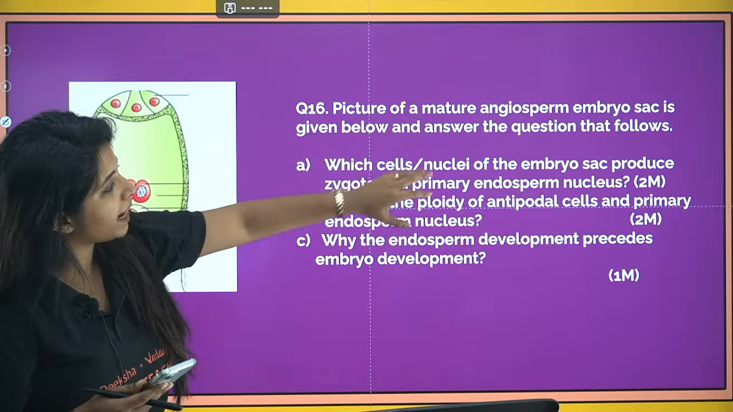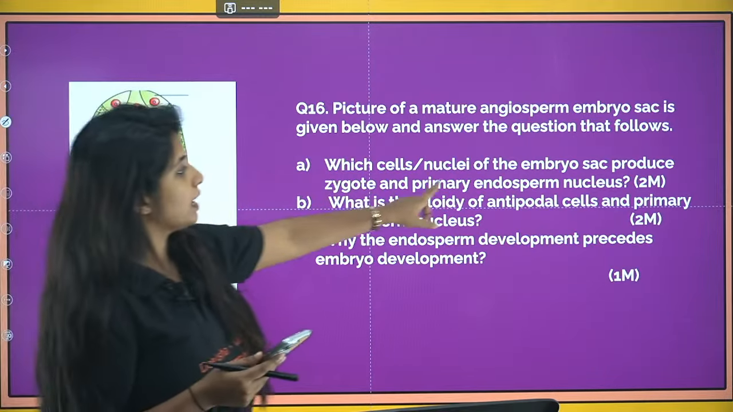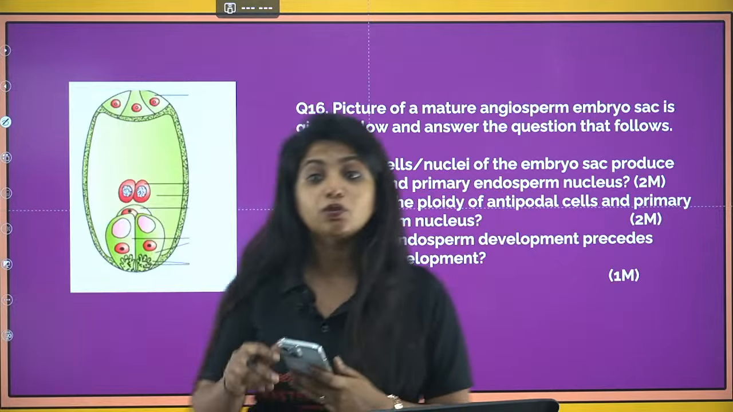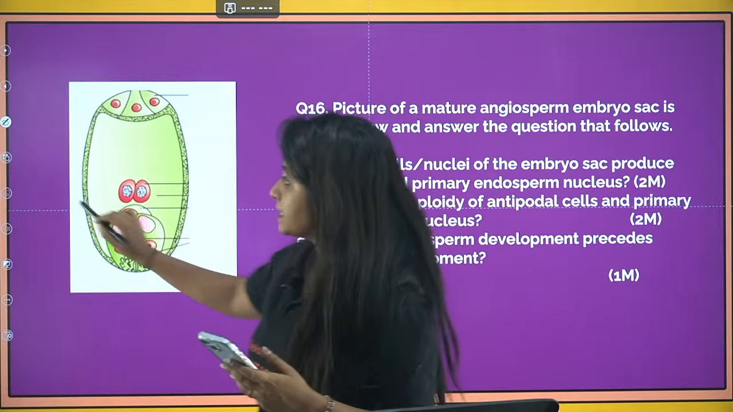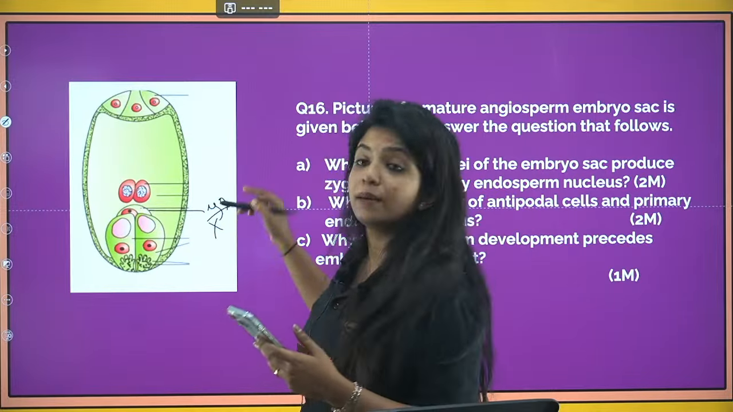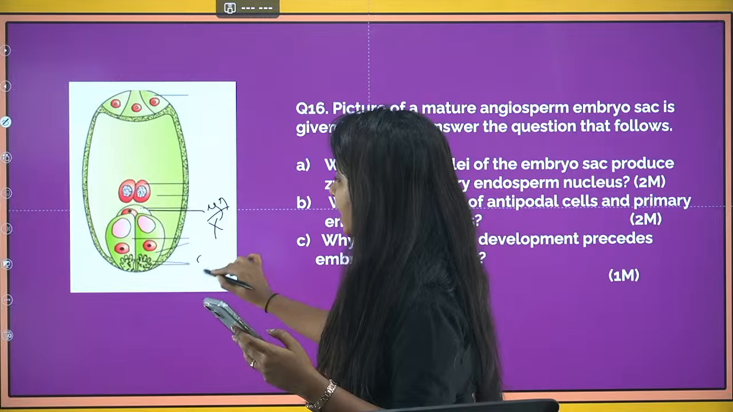So the picture of a mature angiosperm embryo sac is given below. You have to tell the answers. Which cells or nuclei of the embryo sac produce the zygote and the primary endosperm nucleus? Which cell produces the zygote? It is the egg cell. The egg cell fuses with the male gamete to form the zygote. What is the ploidy of the zygote? The ploidy of the zygote is diploid.